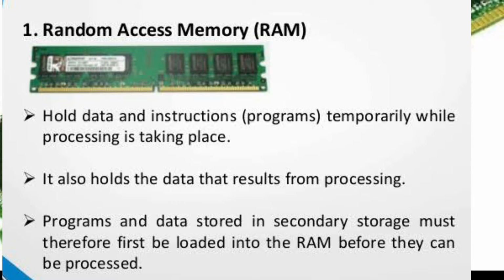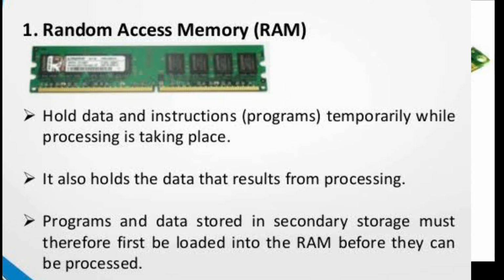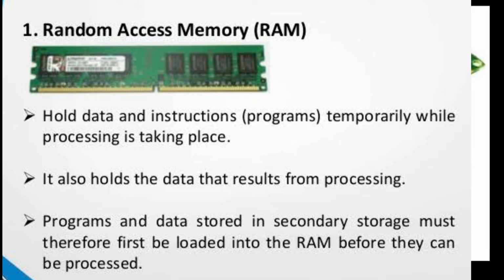Random access memory is also called the read-write memory, as data can be read and written to it. It is temporary memory. The contents of the RAM are accessible only as long as the computer is on. Once the computer is turned off, the contents of RAM are wiped out. Due to this reason, it is also called scratch pad memory.